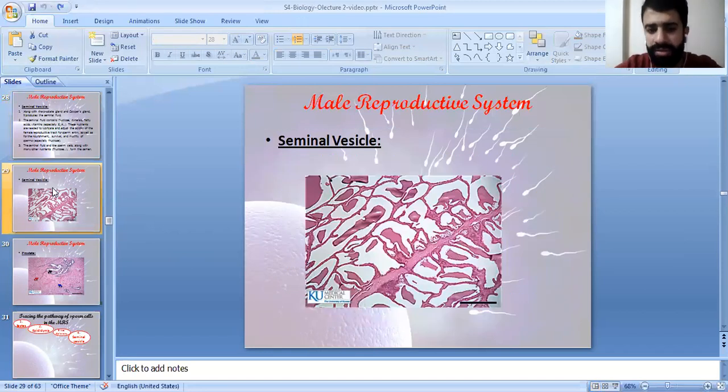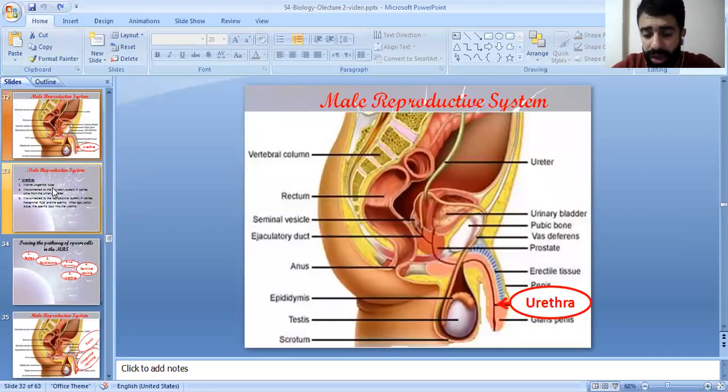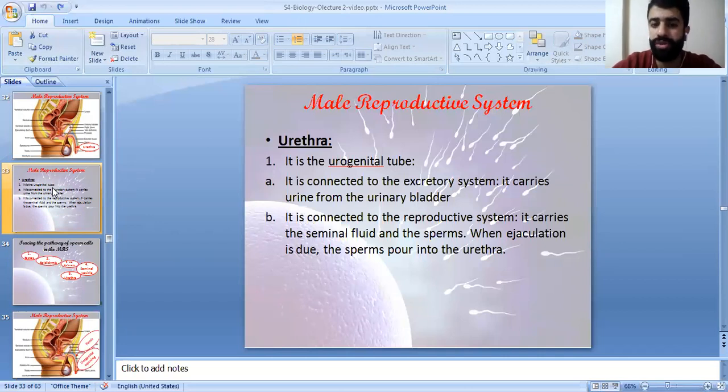So this is the seminal vesicle under the microscope, the prostate gland. So you have four checkpoints, which is the seminal vesicle. So testis, epididymis, vas deferens, seminal vesicle, and urethra. The urethra is a urogenital tube. It's connected to the excretory system. It carries the urine out from the urinary bladder outside the body. Also, it's connected to the reproductive system, where it carries the seminal fluid and the sperms. When ejaculation occurs, the sperms go into the urethra. So the urethra is the urogenital tube for the urine and the genital. So it's for the excretory system and for the reproductive system.